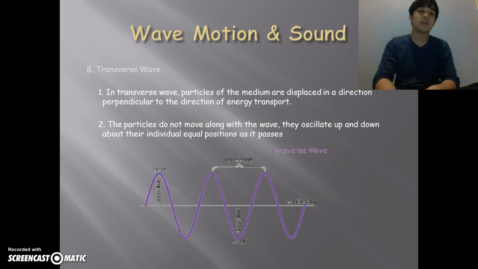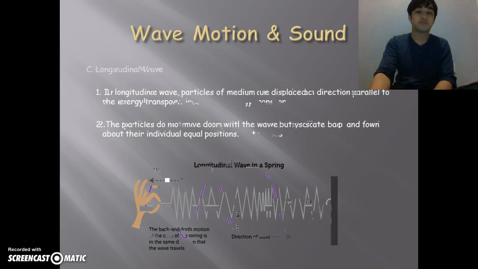So let's talk about the transverse wave first. In the transverse wave, particles of the medium are displaced in a direction perpendicular to the direction of energy transport. So the particles do not move along the wave. They oscillate up and down, as you can see in the diagram that I have put in here, about their individual equilibrium position as it passes.